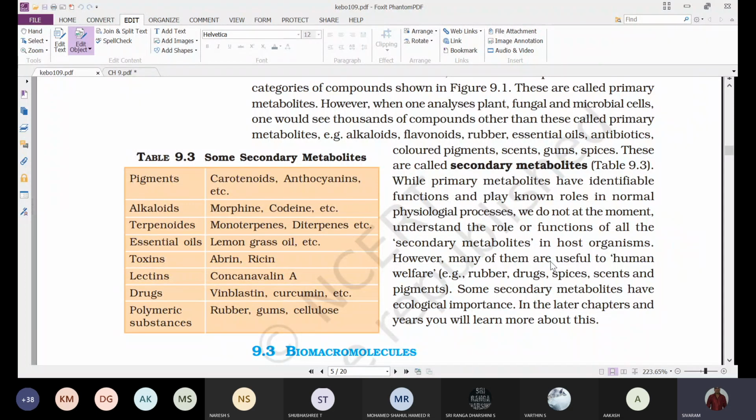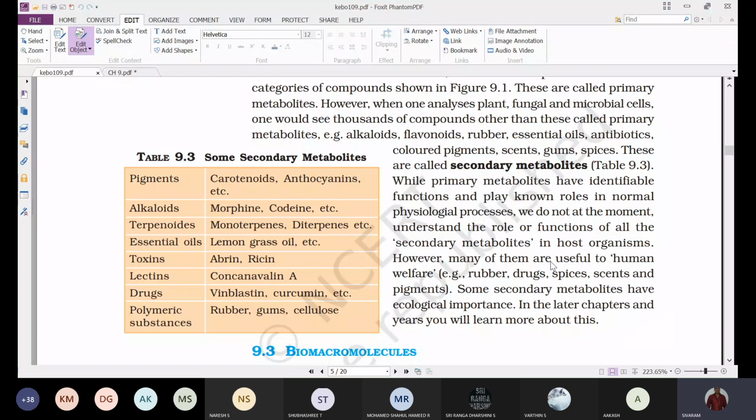Fats are for storage, and whenever the organism needs energy, the fats are used. Lipids are the structures of the cell membranes. Like this we'll find. And vitamins are involved in different chemical reactions, that means they are involved in activating the enzymes and helping in metabolic processes.